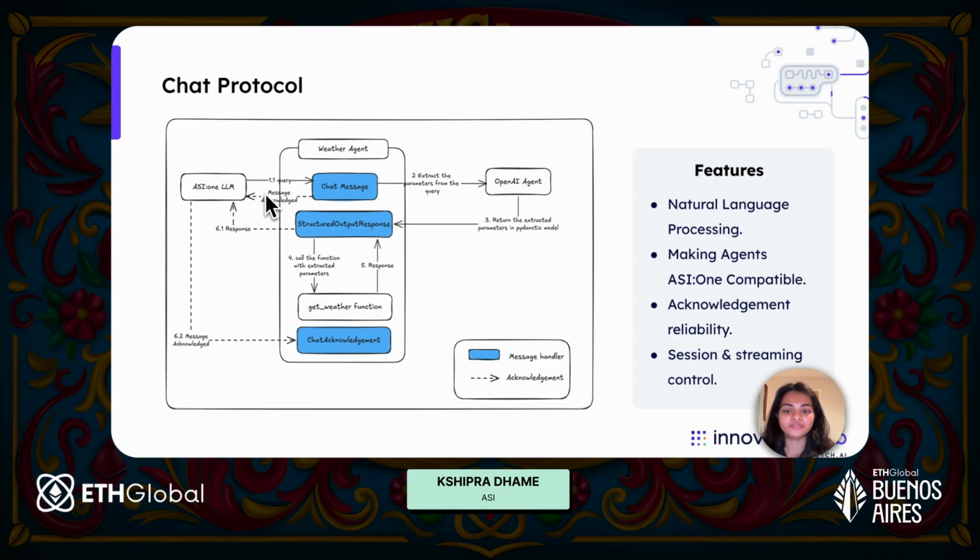And remember, for every message that is sent from ASI1 to the weather agent, or from the weather agent to the ASI1 LLM, there will always be a chat acknowledgement message. What the chat acknowledgement message is all about is that it confirms that the agent has received your message, or the LLM has received the agent's message.